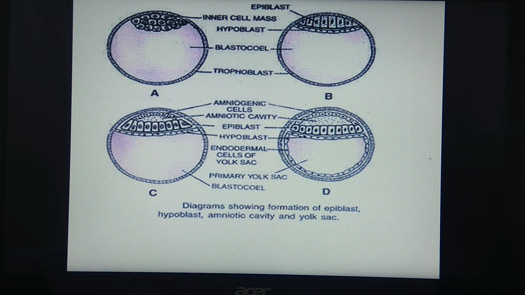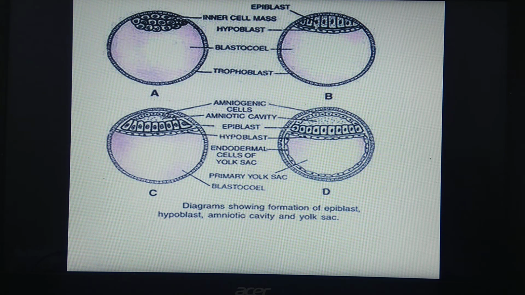So mesoderm formation means the formation of a trilaminar structure, which is actually the end of gastrulation. How does this third layer take place? This third layer formation takes place by division, rearrangement and migration of cells of the epiblast.